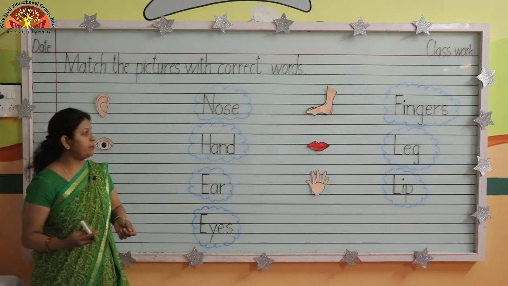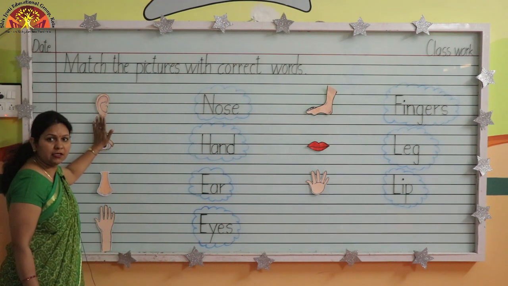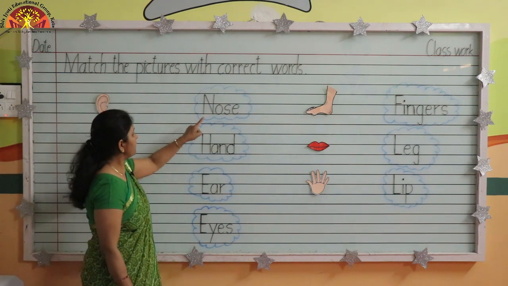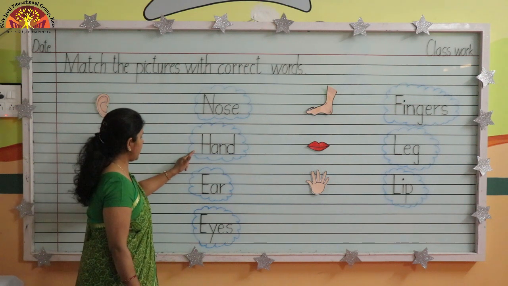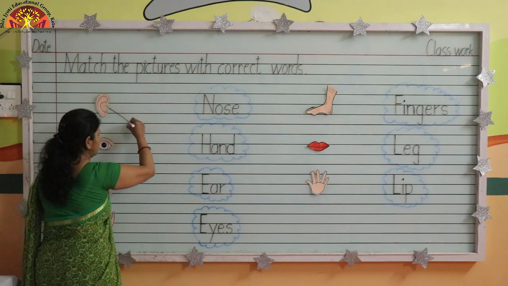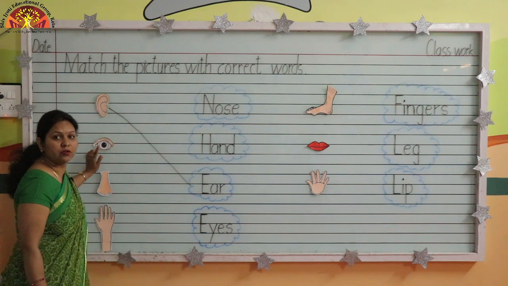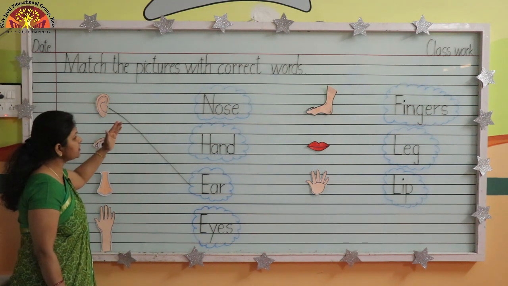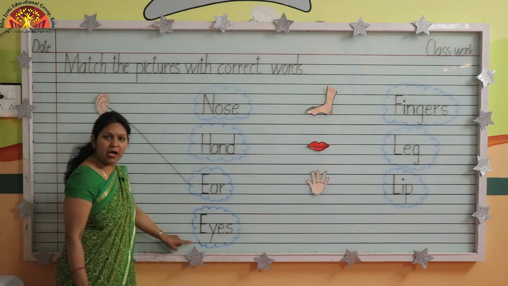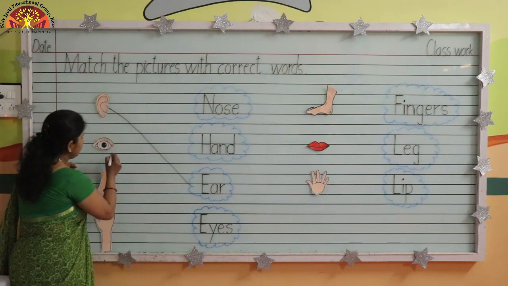Now we will match the pictures with their correct words. Now tell me, which picture is this? What is this, kids? This is an ear. So where is the spelling of ear? This is nose. This is hand. This is ear. So we will match the picture of ear with the spelling like this. Now this is the picture of an eye. So where is the spelling of eyes? Nose, hand, ear, eyes. So we will match this picture with the spelling. Match it like this.